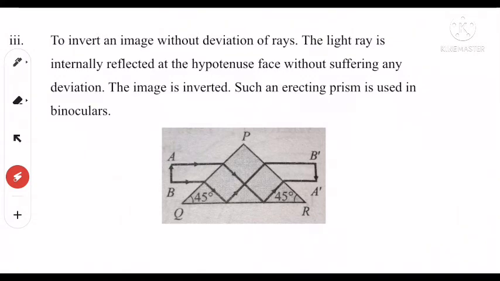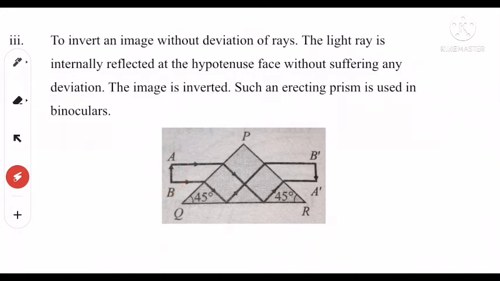To invert an image without deviation of rays, the light ray is internally reflected at the hypotenuse face without suffering any deviation. The image is inverted. Such an erecting prism is used in binoculars. AB is an object.